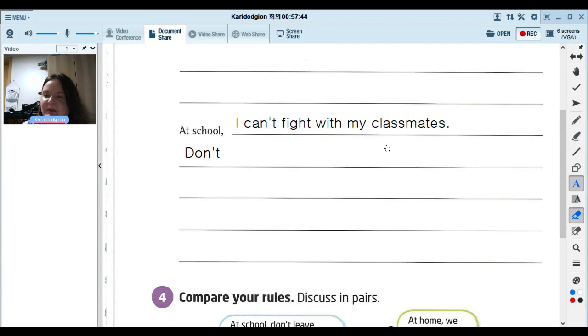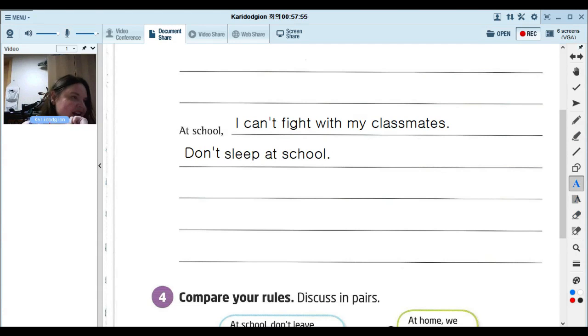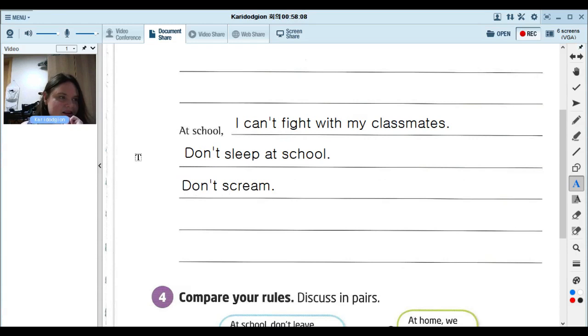You should sleep at home. Okay. You must sleep at home, but you don't sleep at school. Okay, that's good advice. Good advice. Hedong said, do not scream. Okay, that's a very good advice too. Don't scream. Don't sleep, don't scream, don't fight. Okay, this is good advice.